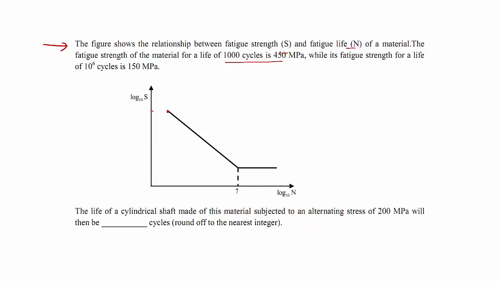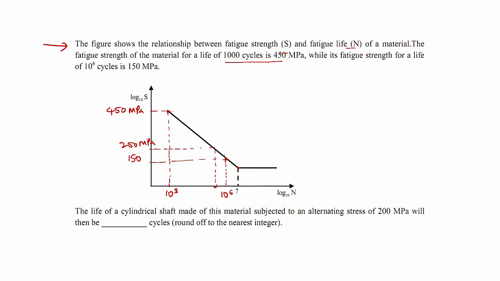So here we need to perform the linear interpolation. When the stress is 450 megapascal, or at fatigue strength, the life is estimated as 10 power 3 cycles. And similarly, the fatigue life at 150 megapascal, at this location, is 10 power 6 cycles, not 10 power 7. It is 10 power 6 cycles, right? And what is the life at 200 megapascal? If it is 200 megapascal at this location, what is the life?